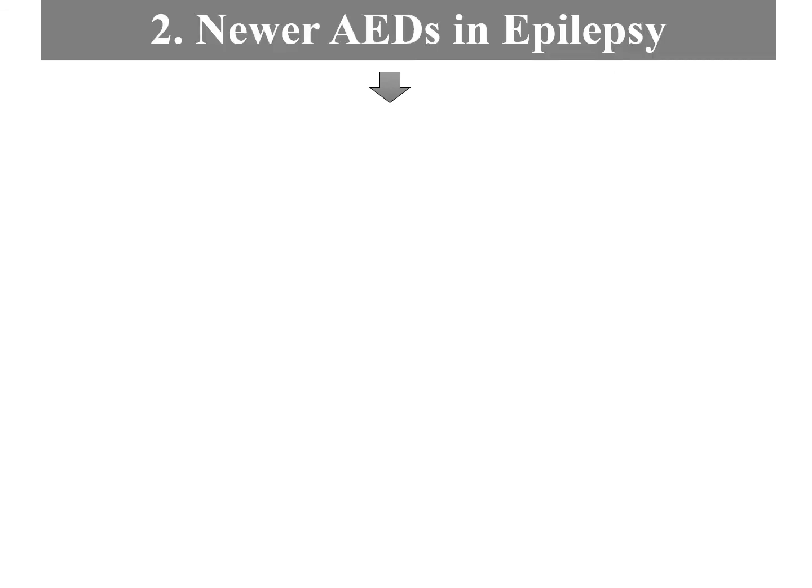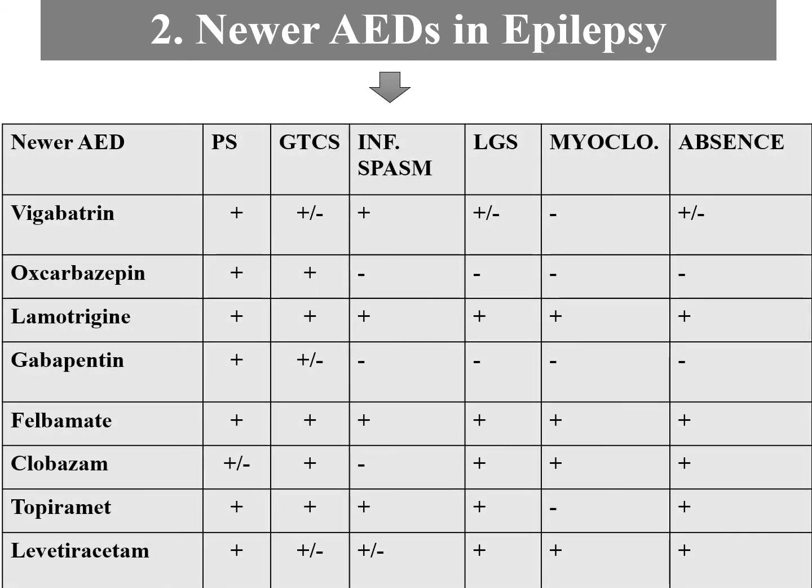Now I'm going to tell you about the newer anti-epileptic drugs in epilepsy. There is a long list of newer anti-epileptic drugs, and I'm going to tell you some important ones. Among the newer anti-epileptic drugs are vigabatrin, oxcarbazepine, lamotrigine, gabapentin, felbamate, clobazam, clonazepam, topiramate, levetiracetam, zonisamide, stiripentol, and various other drugs are also available. I'm not going into the details of all these.